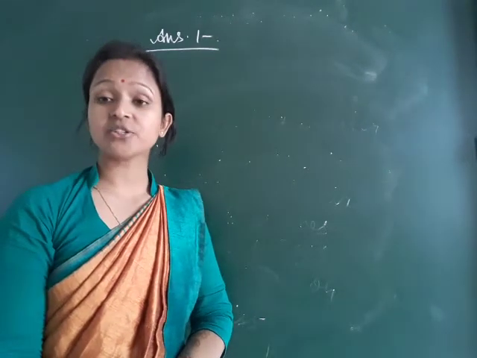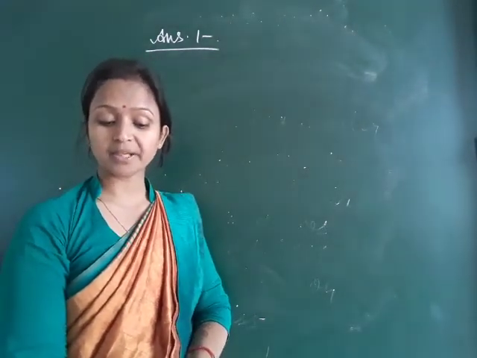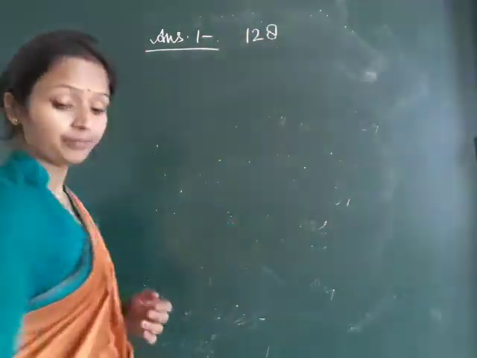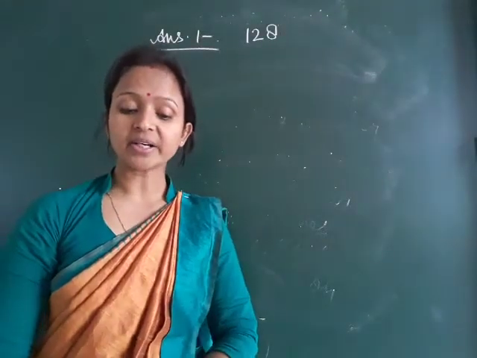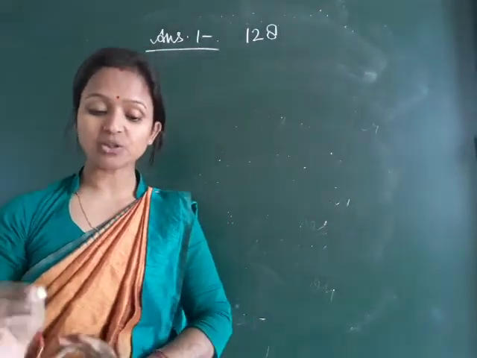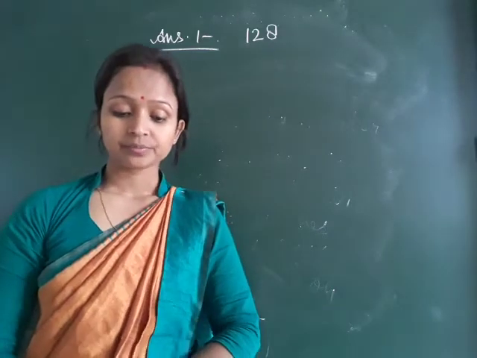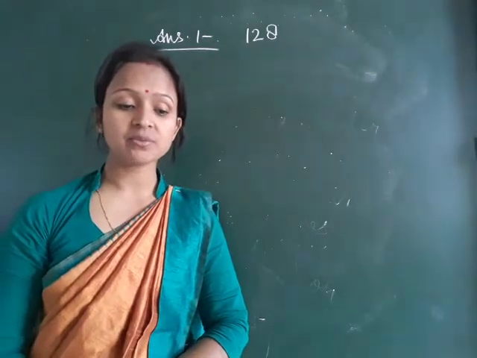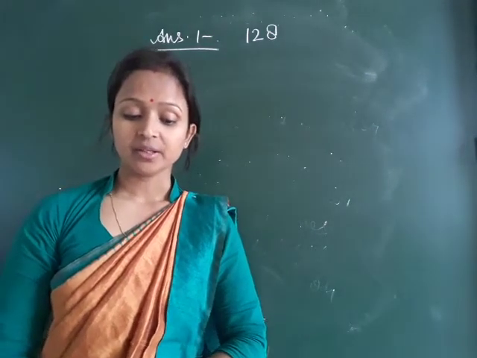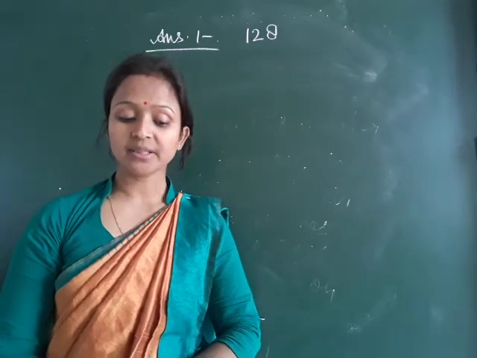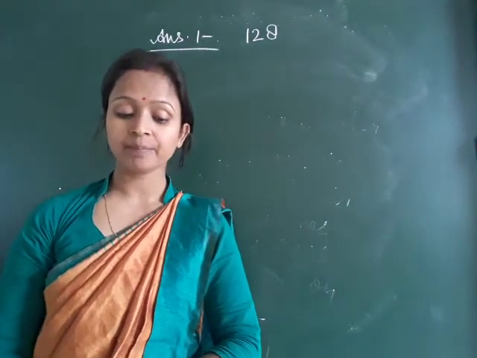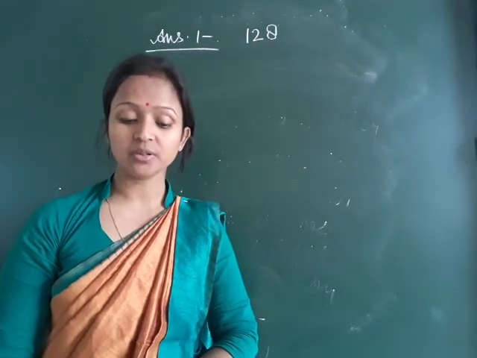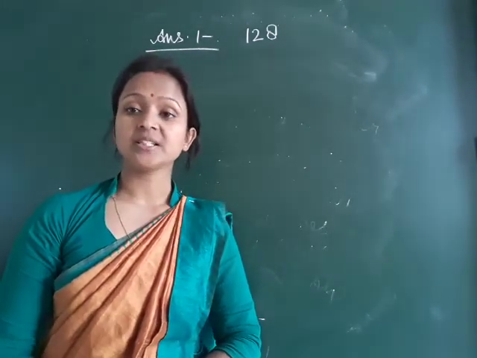In this first answer you have to write from page number 128, under the heading of why living organisms need to reproduce. You have to write from here: reproduction is necessary for living organisms because if they would not reproduce, then after their death, there would be no organisms left. The species would thus perish. This is answer 1.